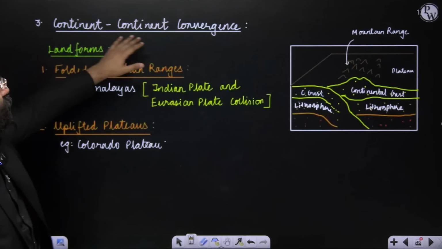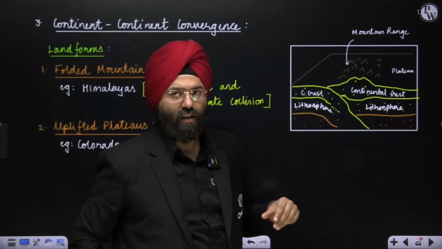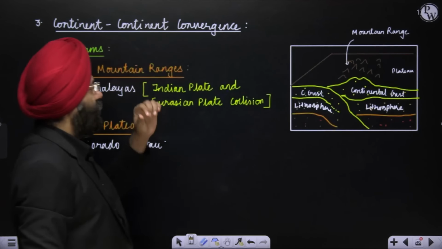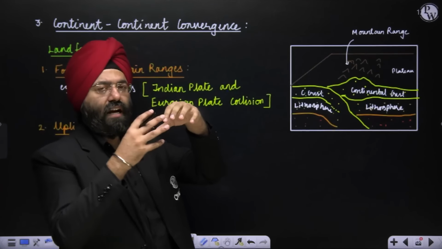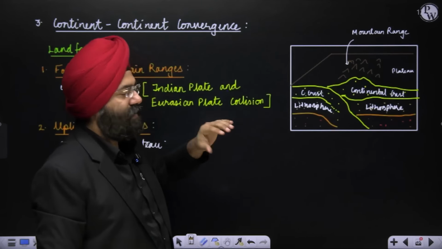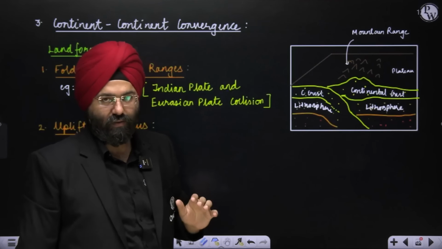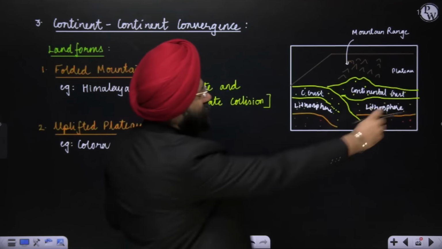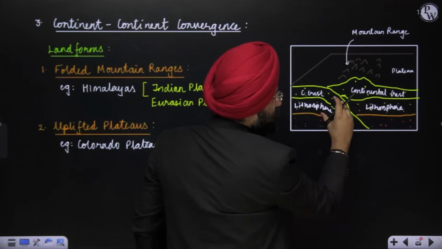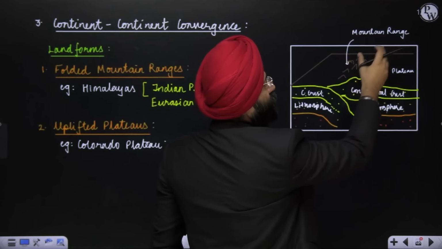Next is continent-continent convergence. Now, if you see the example over here, two continents converging. This is an example of the Himalayas also. In the case of the Himalayas, the Indian plate basically collided with the Eurasian plate. Yes? Now, in this case, what happens is the one which is denser in nature will be subducting under the less dense one. So, one plate which is converging, let us say subducting, this subduction will lead to pressure being exerted and a lot of folded mountains will rise.